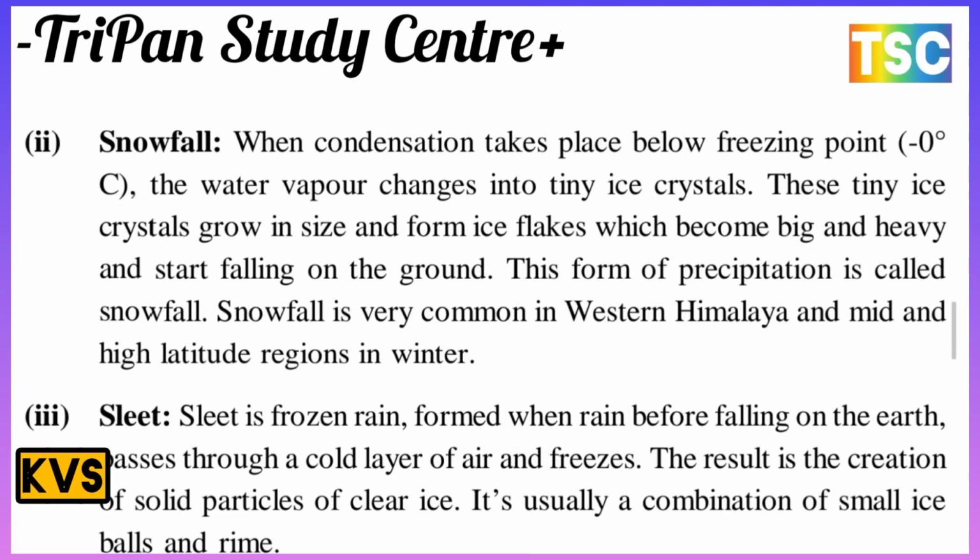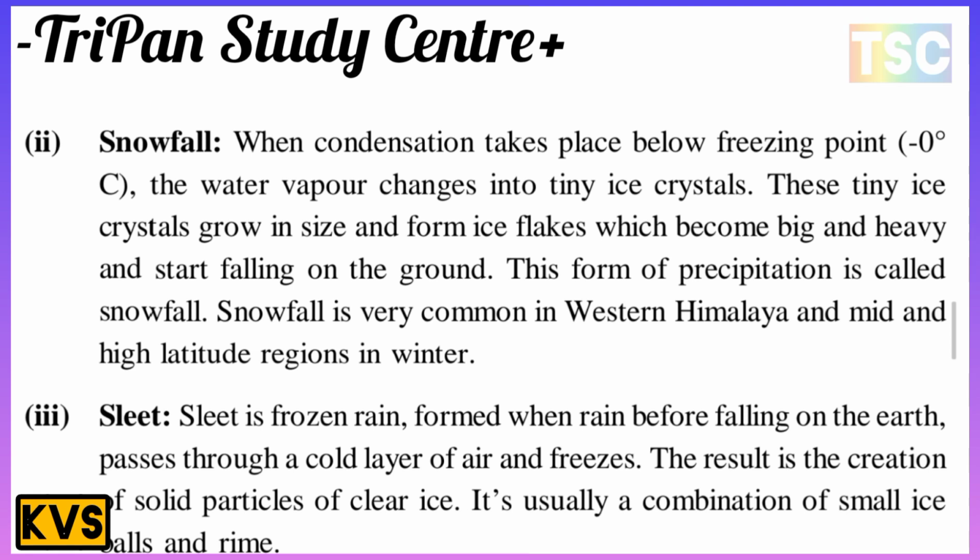The next is snowfall. Snowfall is important: it occurs when condensation takes place below the freezing point, which is 0 degrees Celsius. The water vapor changes into tiny ice crystals, and these tiny ice crystals grow in size and form ice flakes, which become big and heavy and start falling on the ground. This form of precipitation is called snowfall.